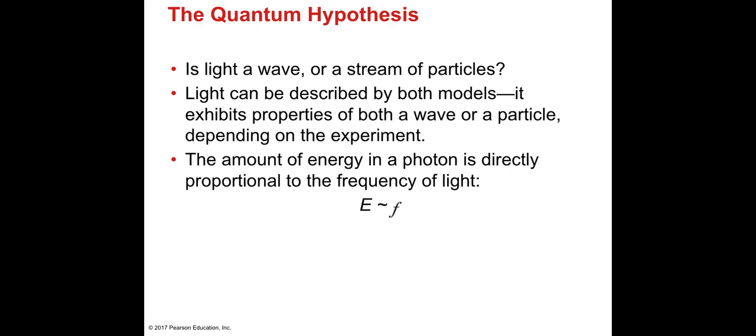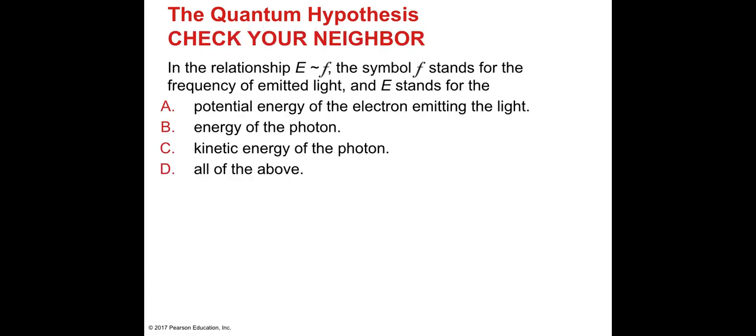Light can be described by both models. It can exhibit properties of both waves and particles, depending on the experiment. The amount of energy in a photon is directly proportional to the frequency of light. So energy is directly proportional to small f. Small f stands for frequency. Let's check this out.